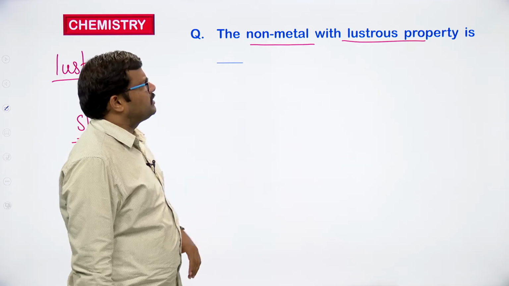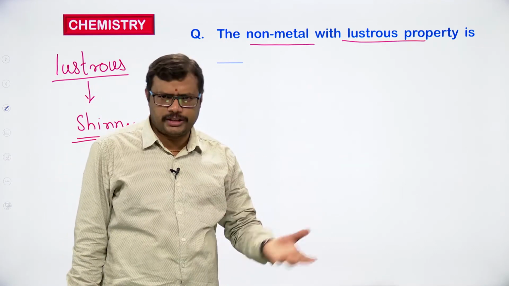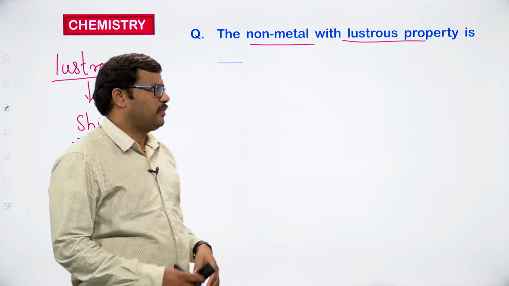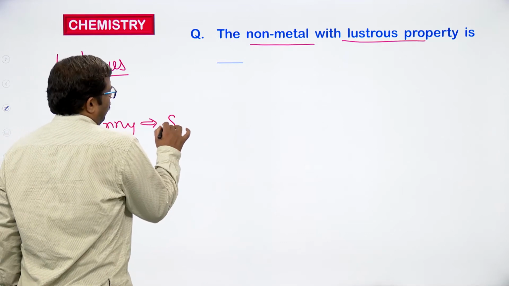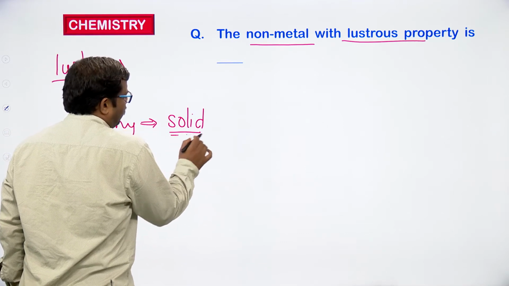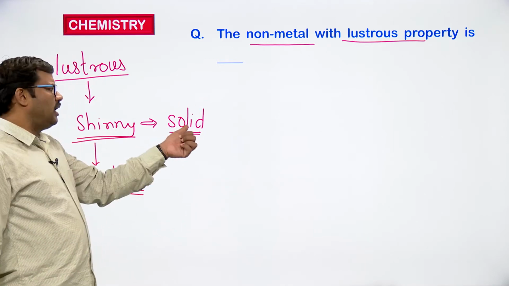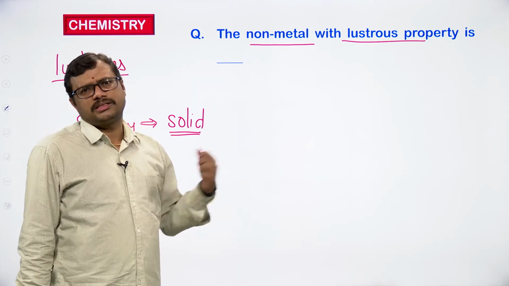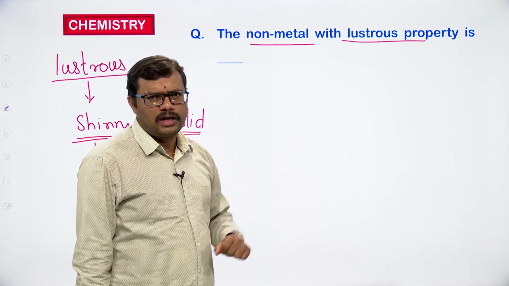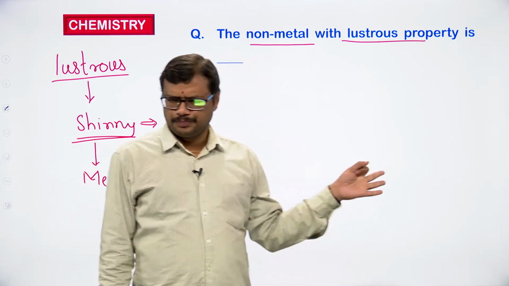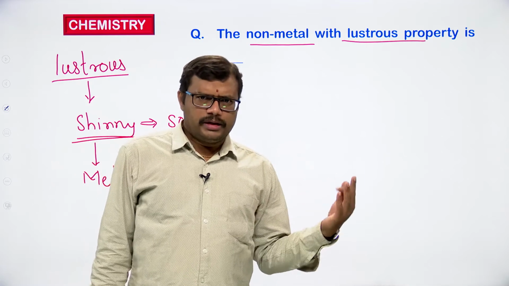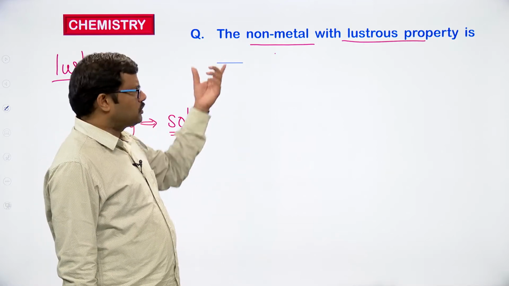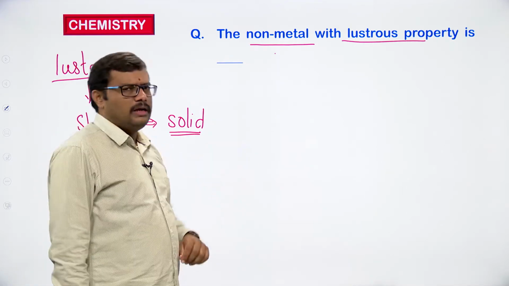So, the shining property is absent for non-metals, but there are some exceptions among the non-metals which exist in solid form. We expect the shiny property generally only when they exist in solid form, because most of the metals exist in solid form, so they can be expected to be shiny in nature. But most of the non-metals are gases in nature. Only a few non-metals are solids, like sulfur, phosphorus and iodine. Most of them are gases, and one is liquid, that is bromine.